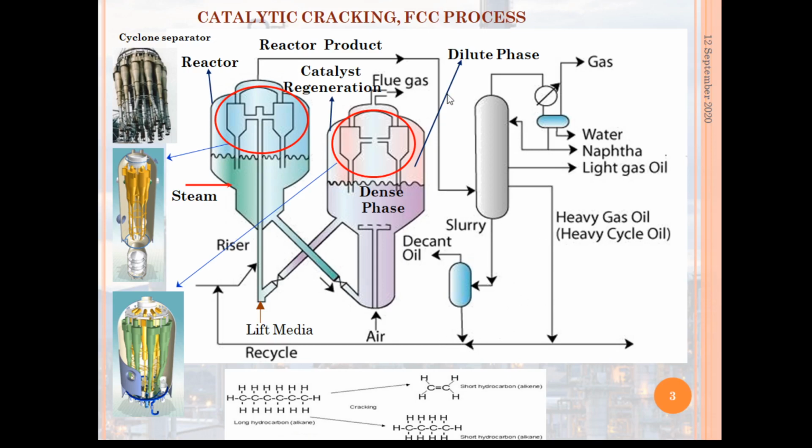Now in this catalytic cracking FCC process, long hydrocarbon alkanes are broken down into smaller hydrocarbon molecules. Here we can see the long hydrocarbon alkanes breaking down by the cracking process, converted to a short hydrocarbon, that is an alkene, and another short hydrocarbon molecule, which is an alkane.